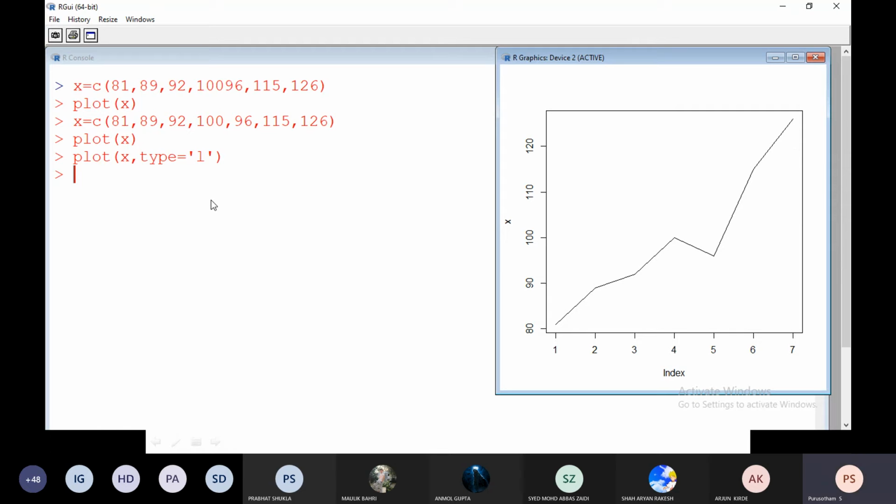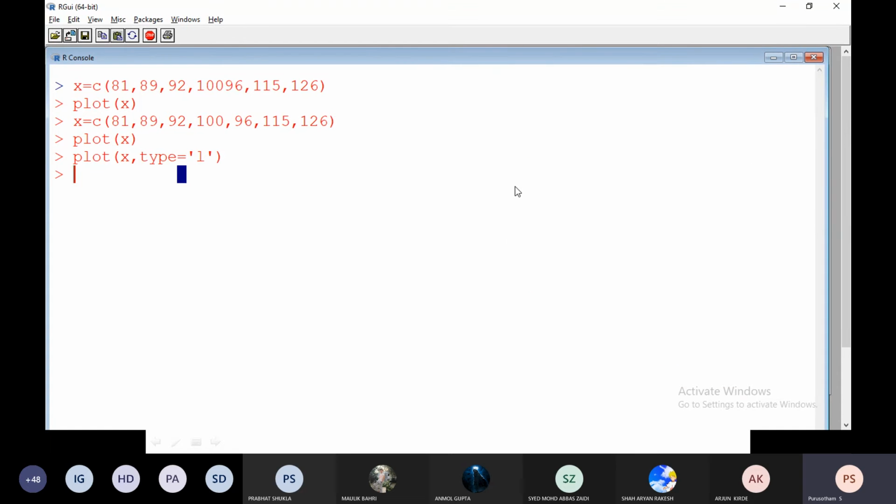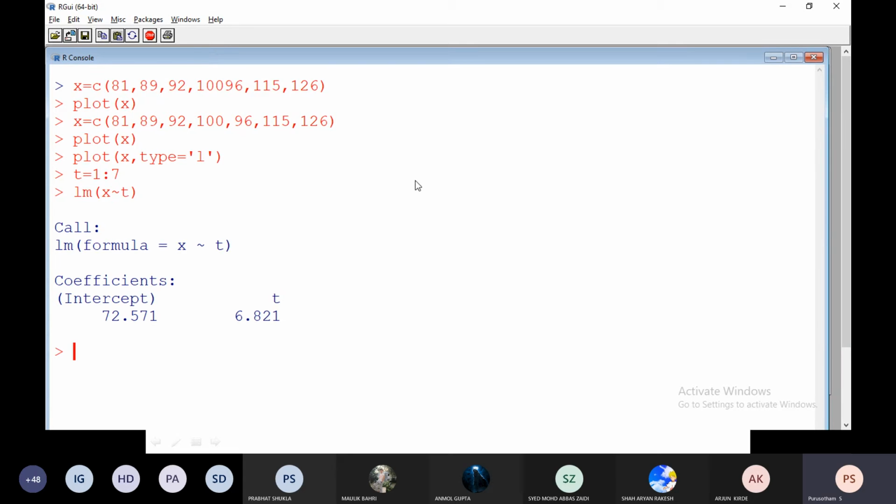So in this modeling, I wanted to estimate the future value, say the 8th day, what would be the expected positive cases. In our program we have a simple syntax. Before that I need to define what is t, the day. It starts from day 1 and ends at day 7. This is the data. Now there is a linear model. Right now I'm going to use t, your x, approximated with the day. So we have y equal to mx plus c, as you said, there is an intercept c and a slope m.